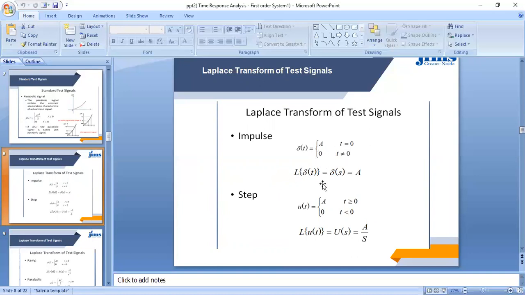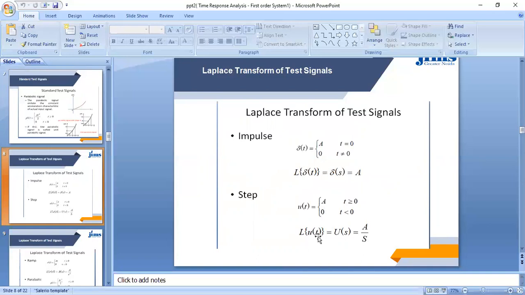So the Laplace transform of delta(t), represented in the s variable as delta(s), has value A. Now in the step signal, u(t) is equal to A when t is greater than or equal to 0, its amplitude is some value A, and this is equal to 0 when t is less than 0.